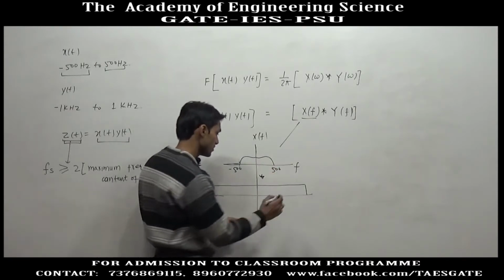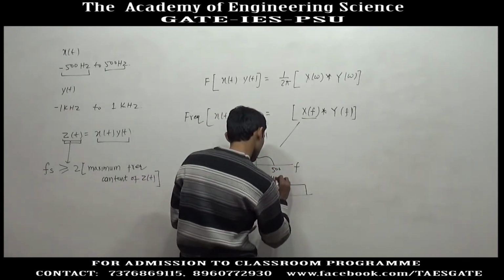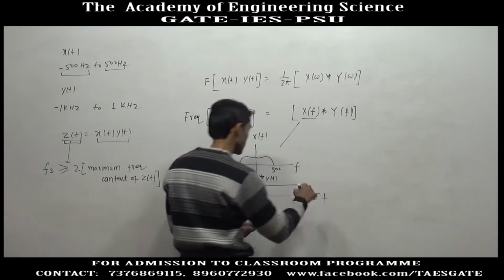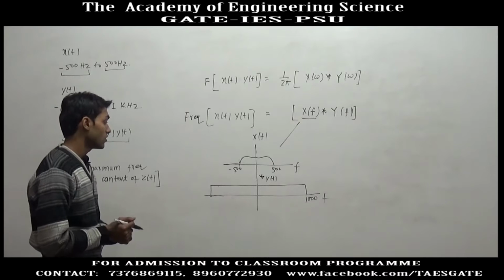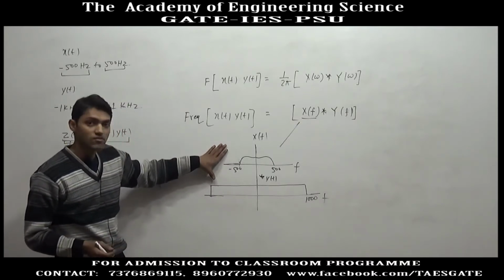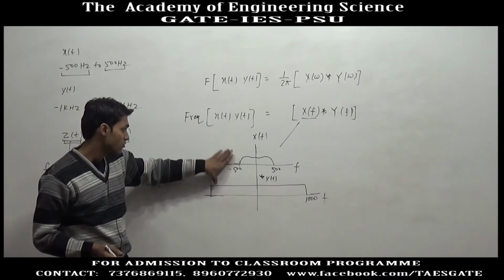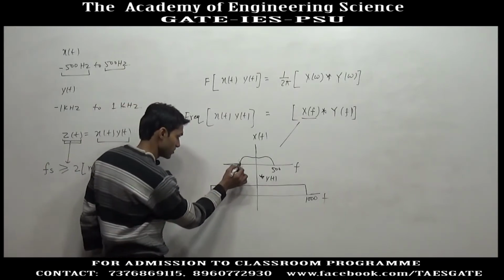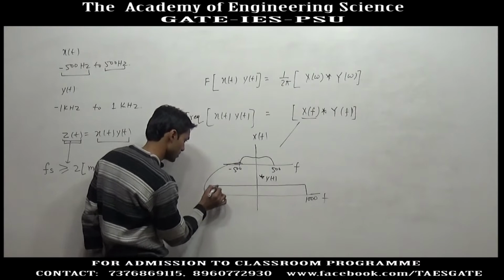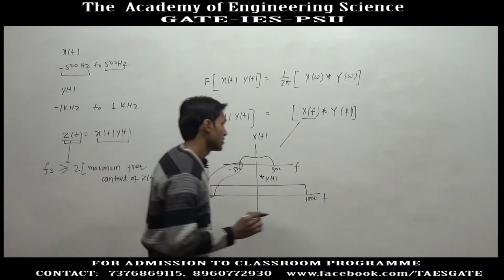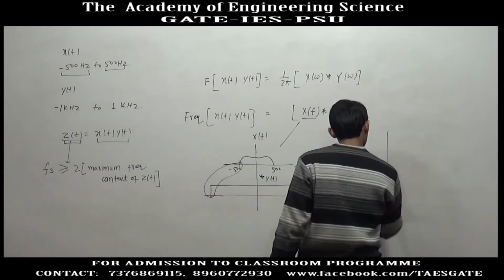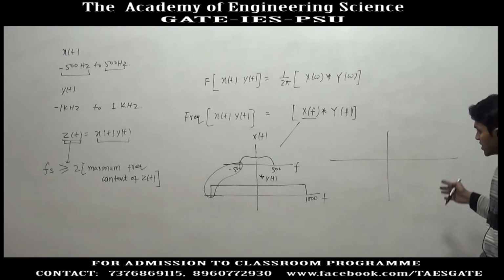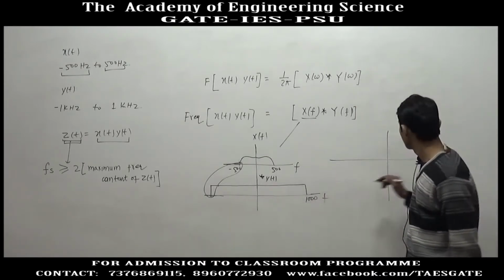For two such signals, when we take the convolution, the lower limits get added up. So after convolution you will again get a signal which is limited in terms of frequency.